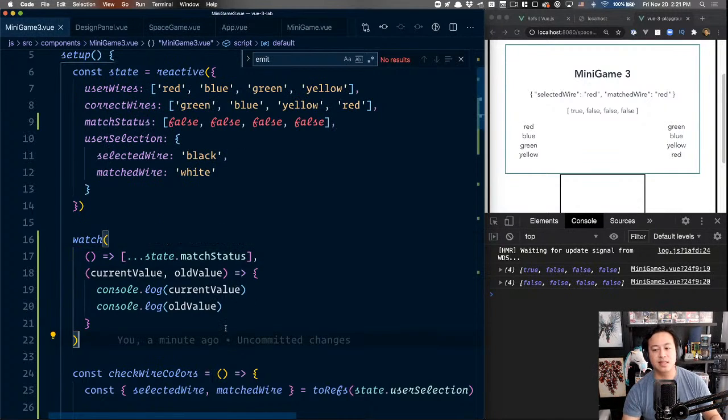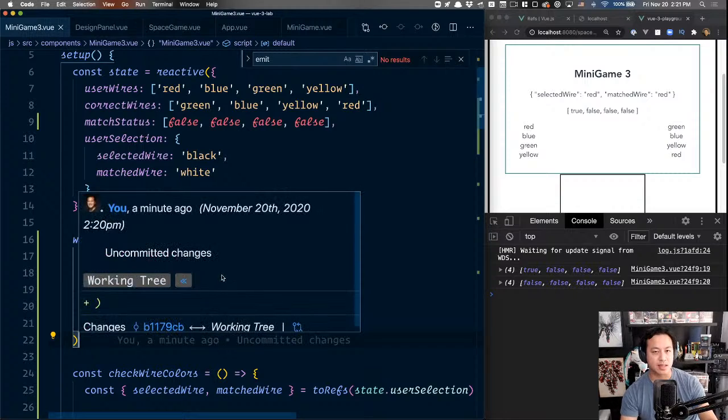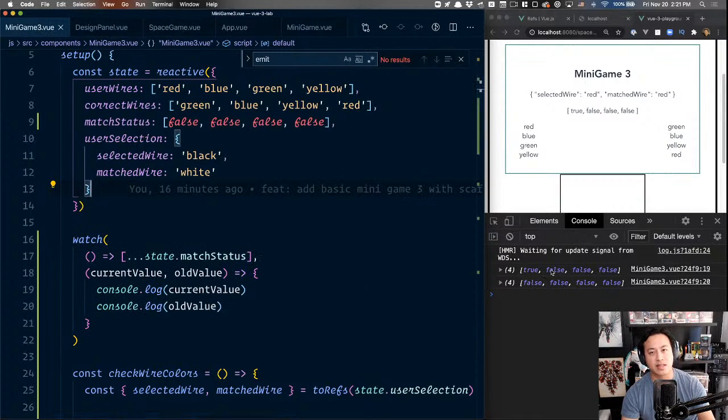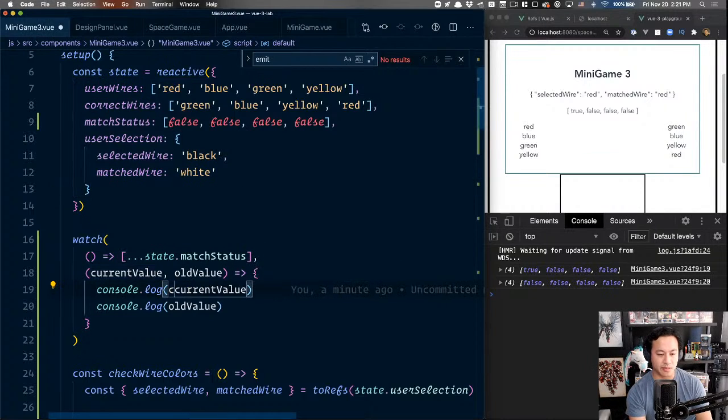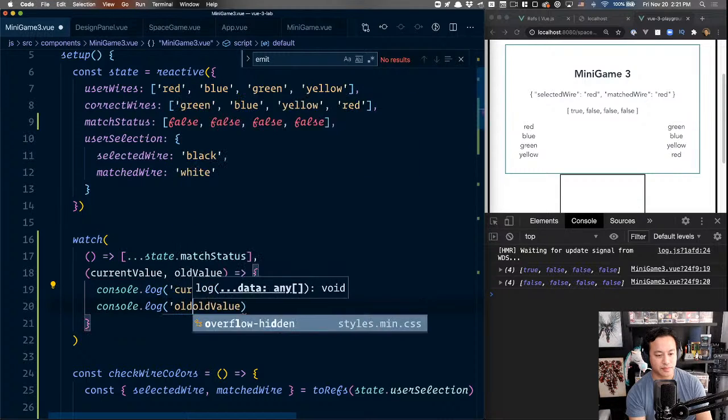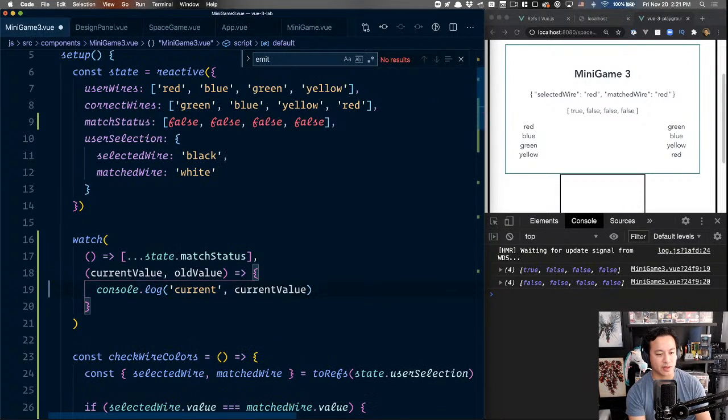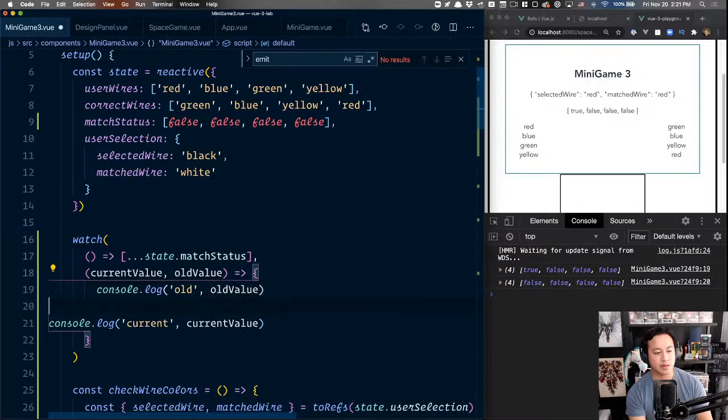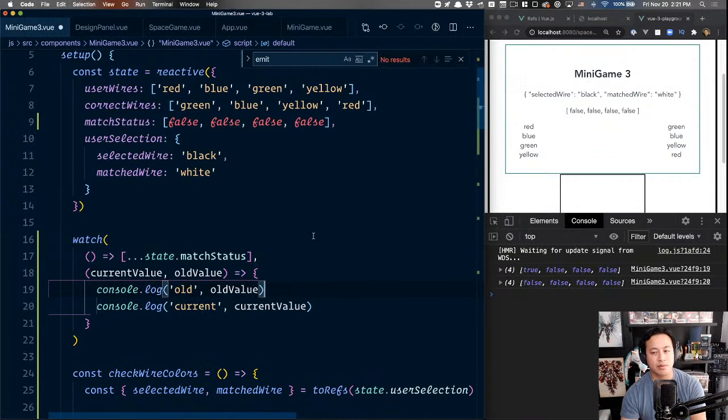Okay, so this is how you actually have things to compare between. So again, let me make it a little bit more explicit. This is current and this is old. And usually the old one comes first. I'm just going to flip it entirely. So this way, right now, we can see that when we are,